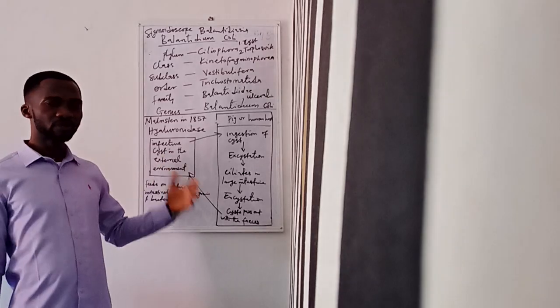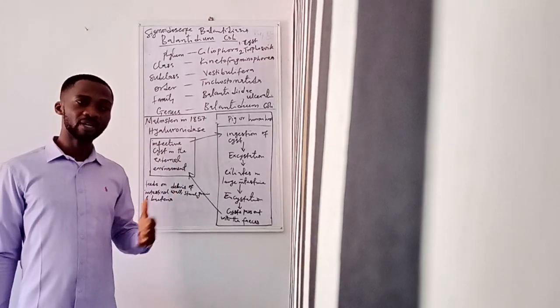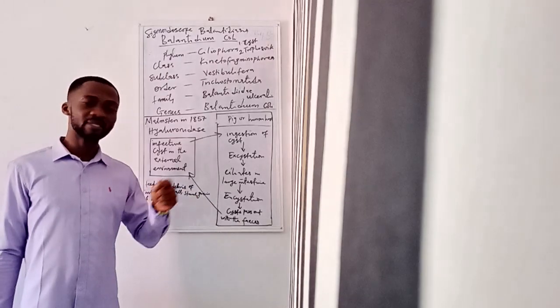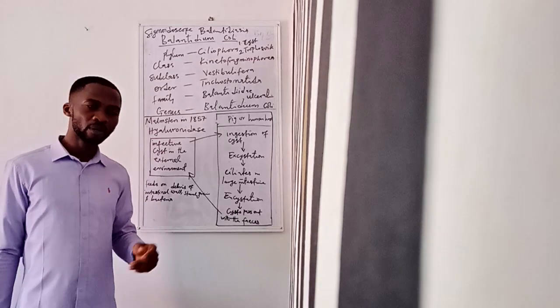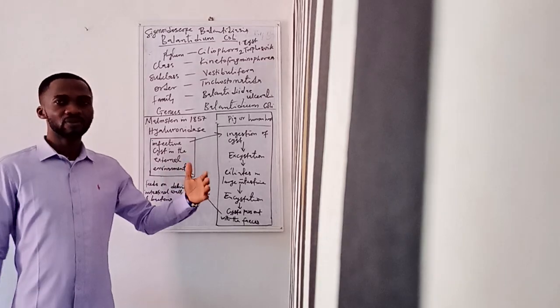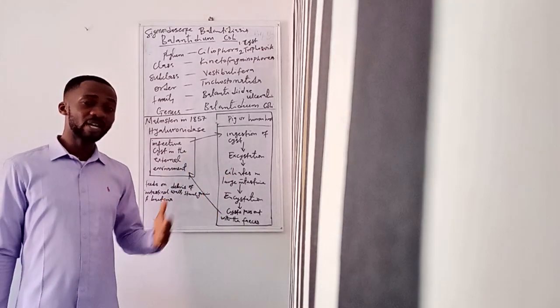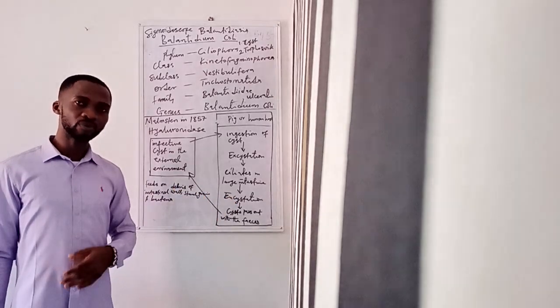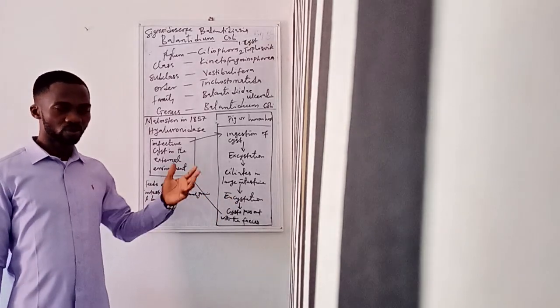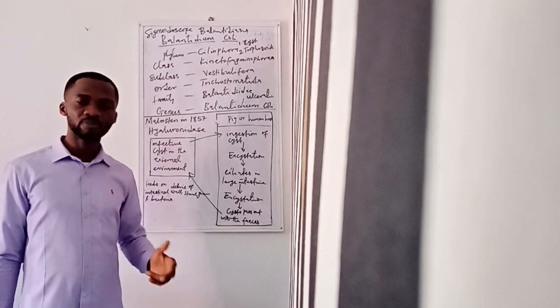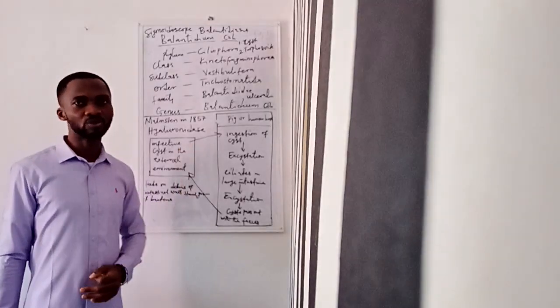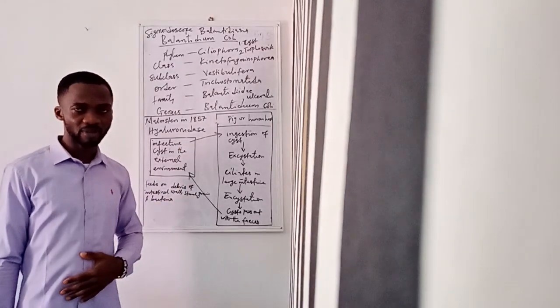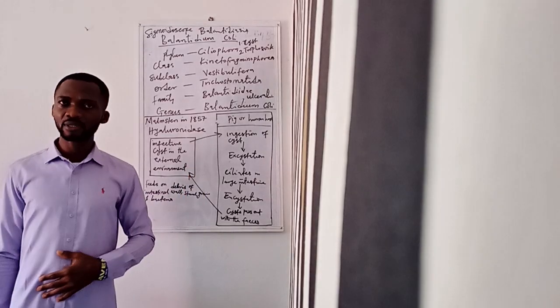Now, in chronic cases or in carriers, you are likely to see the cyst of this parasite. But in acute cases, you are likely going to see the trophozoites of the parasite in the fecal sample of such individuals. So you use microscopy, you can use the biopsy method, you can also use the culture method. That is the method of diagnosing this parasite.